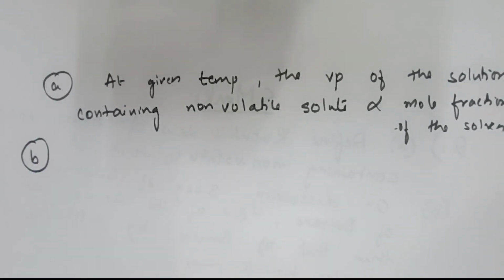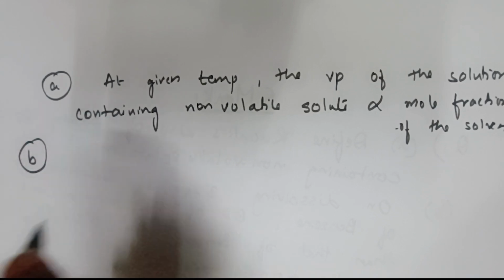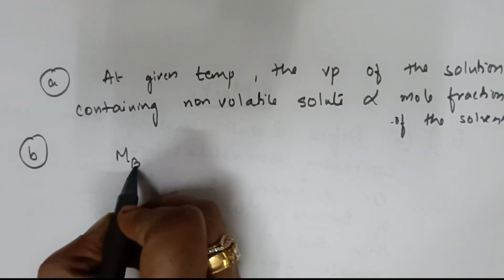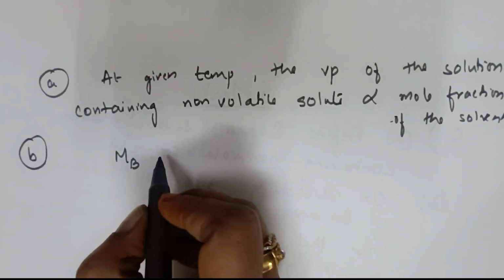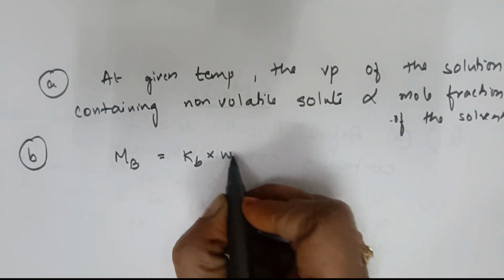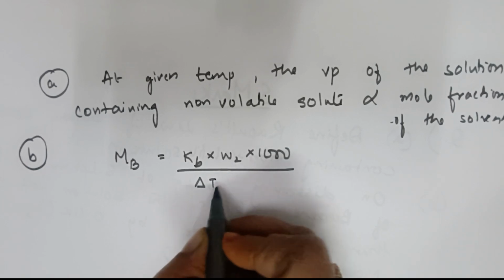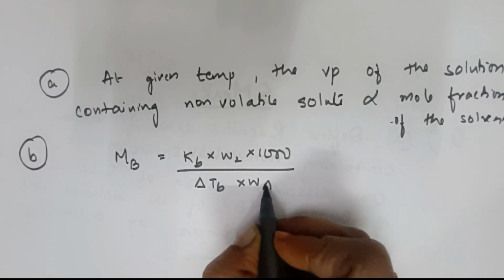I have to calculate what? I need to calculate the molecular formula. Now let us first write. What is the formula for calculating molecular weight? Rather, first we will calculate the molecular weight, then gradually we'll do it. So there is one formula for calculating molecular weight using this constant. MB is equal to KB into W2 into 1000 divided by delta TB into WA. You have studied this formula, isn't it?